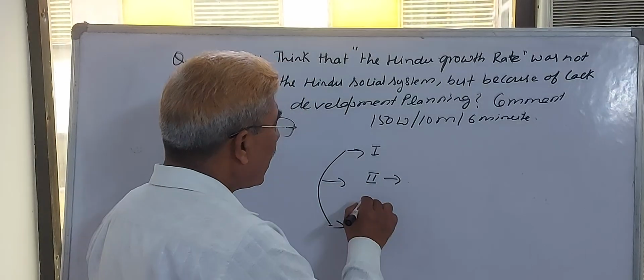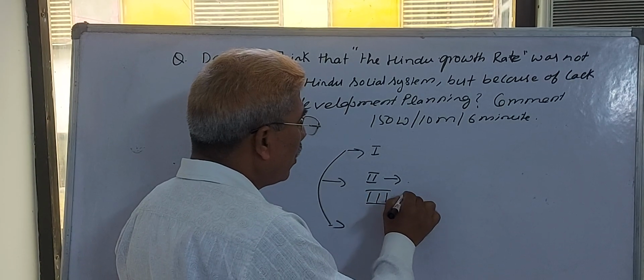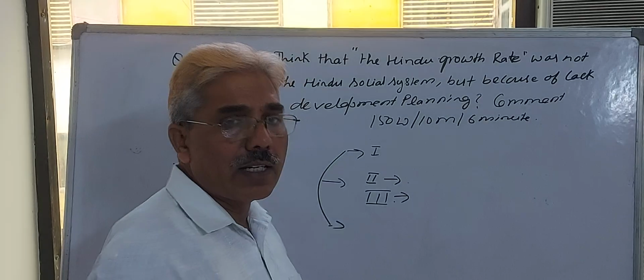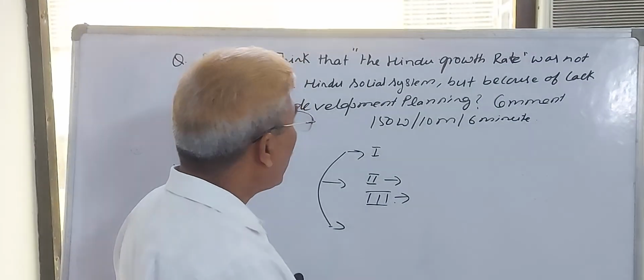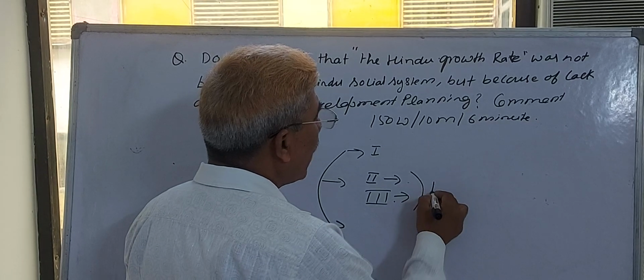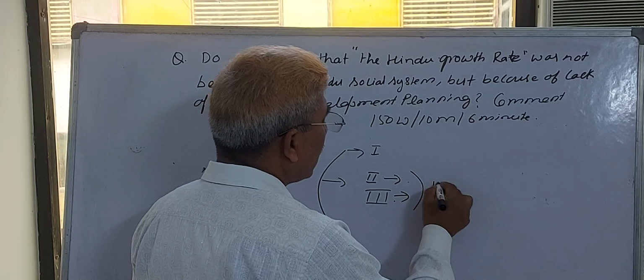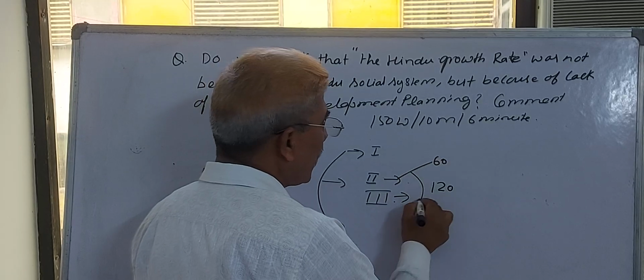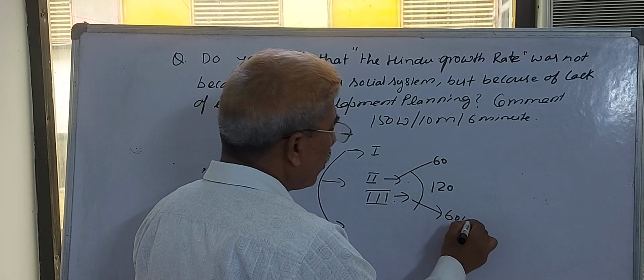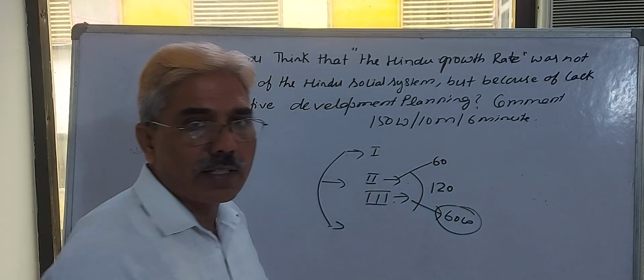In the third para, you will elaborate our economic policies and practices, and you have to write this in 120 words. Means 60 words on the social system, 60 words on your economic policies.